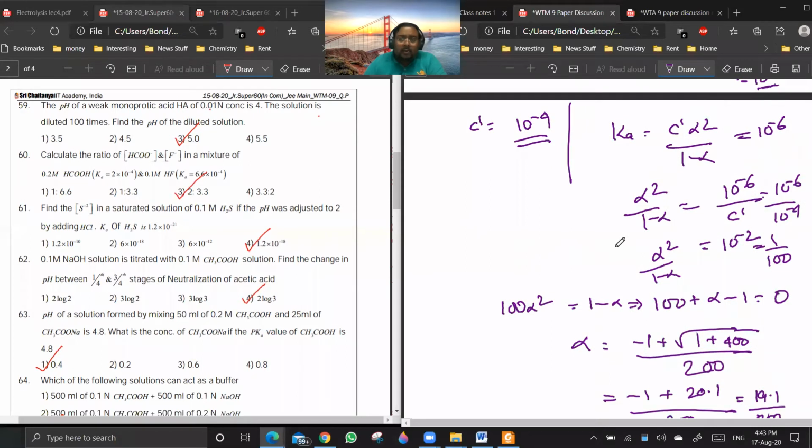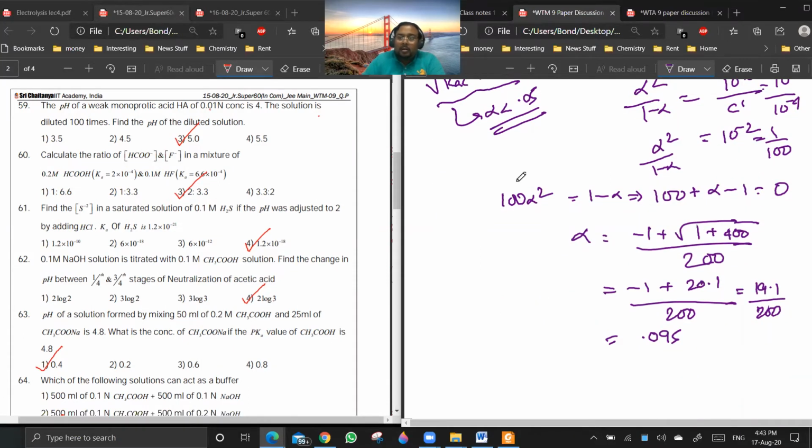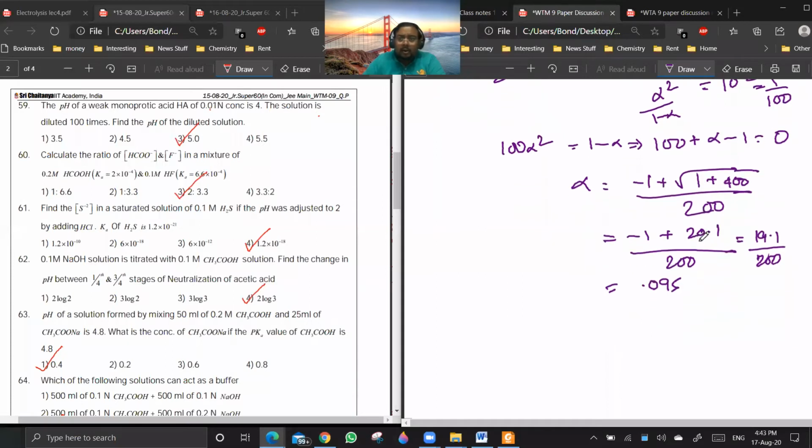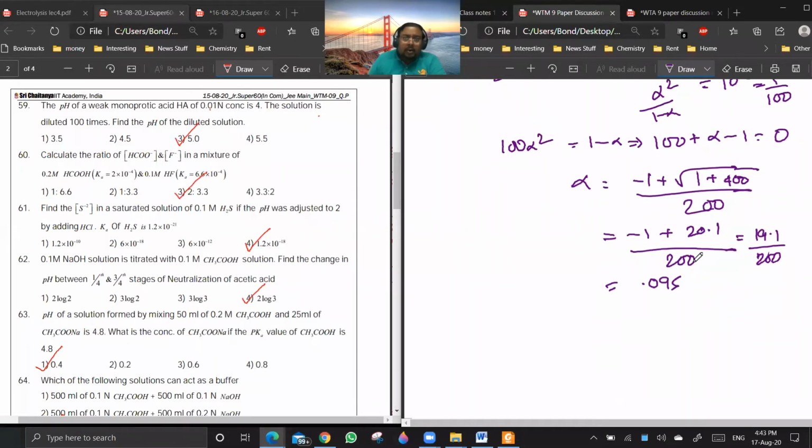Doing it the right way is more important. If you are writing under root K into C for concentration of H plus, then you are using the fact that alpha is less than 0.05. So approximately the answer will come to be 5 only, but it is important that you need to calculate the value of alpha.